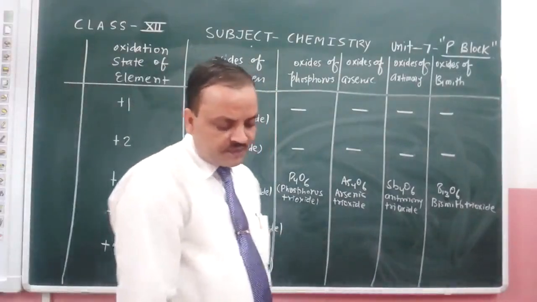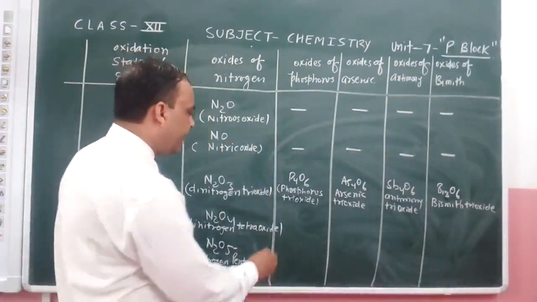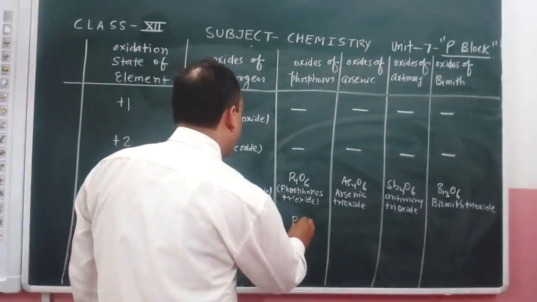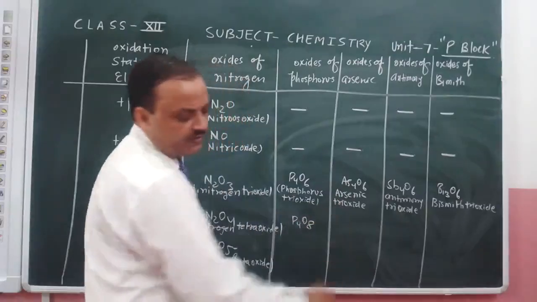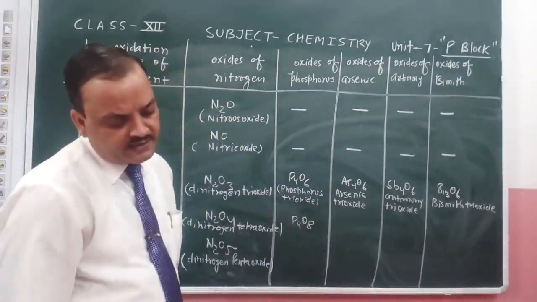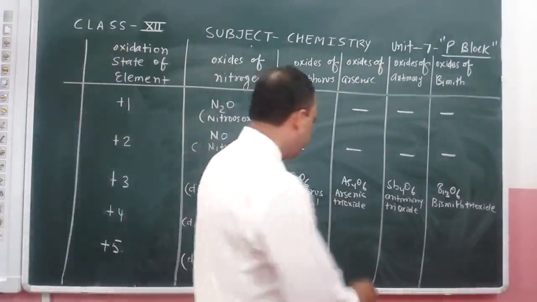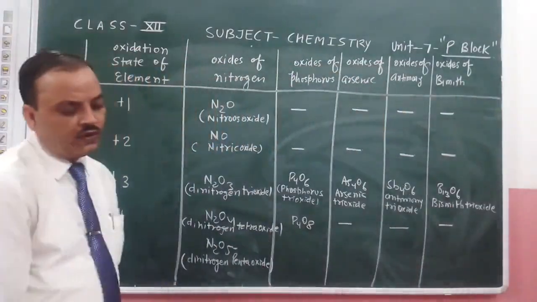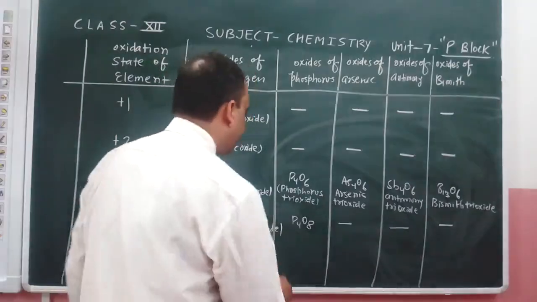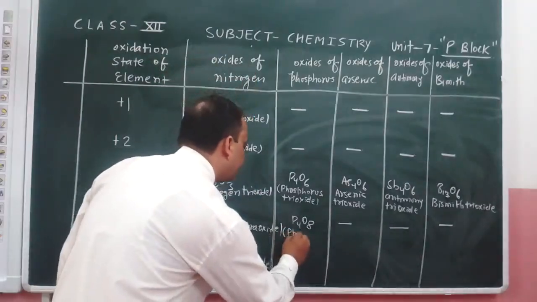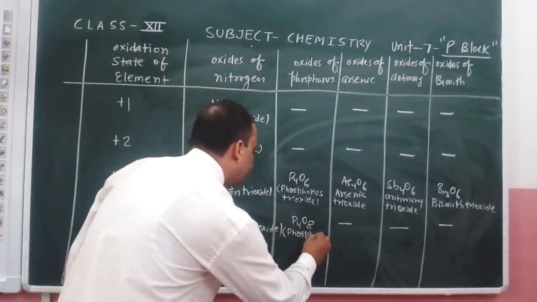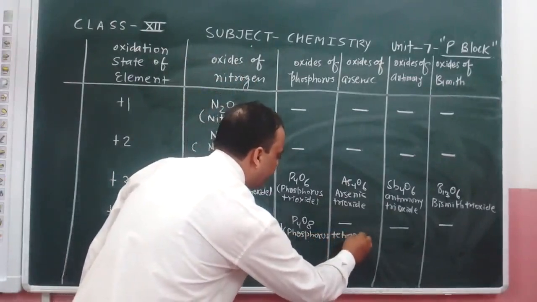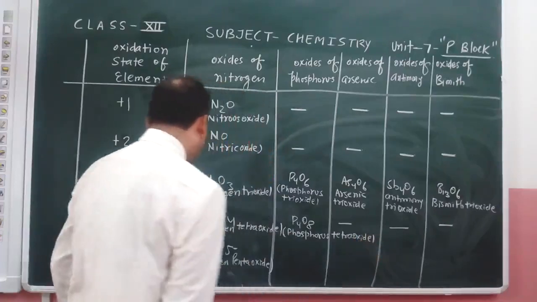Now next we have only P4O8 compound in +4 oxidation state, but in the other elements that is absent. P4O8 is phosphorus tetraoxide.